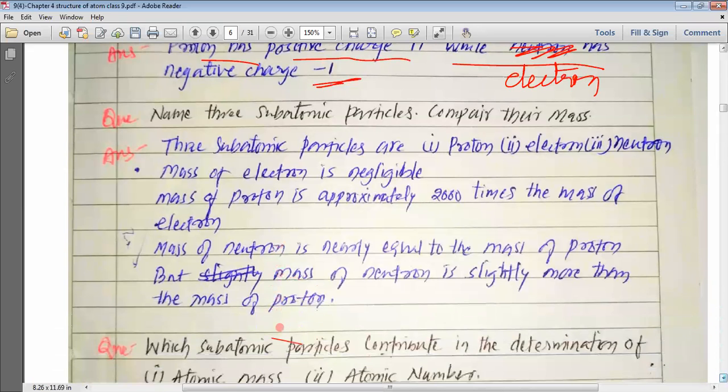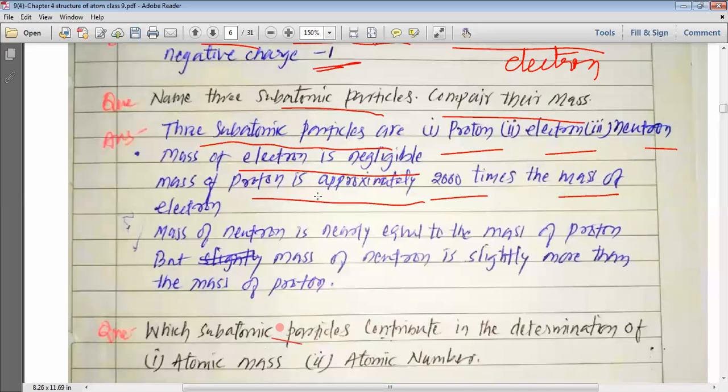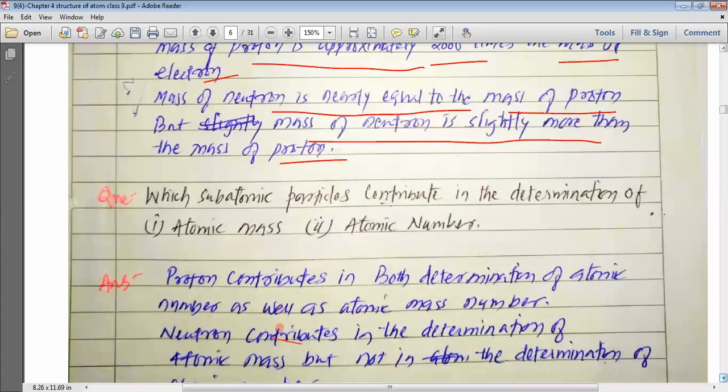Next, name three subatomic particles and compare their mass. There are three subatomic particles: proton, electrons, and neutrons. Mass of electron is negligible. Mass of proton is approximately 2000 times the mass of electron, and mass of neutron is nearly equal to the mass of proton, but slightly more than the mass of proton.